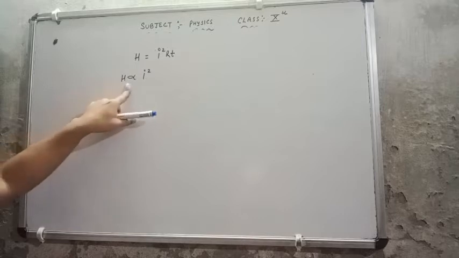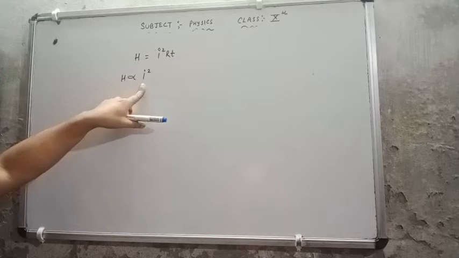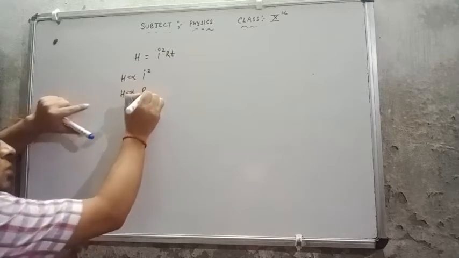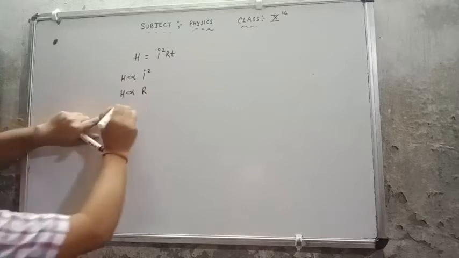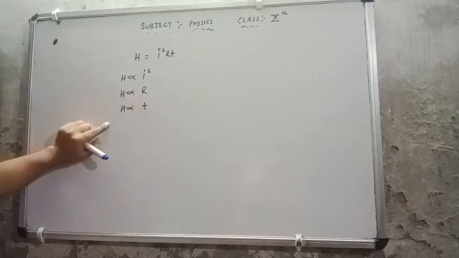Similarly, H is directly proportional to the resistance of the conductor. And third, H is directly proportional to the time for which the electric current is flowing through the conductor.